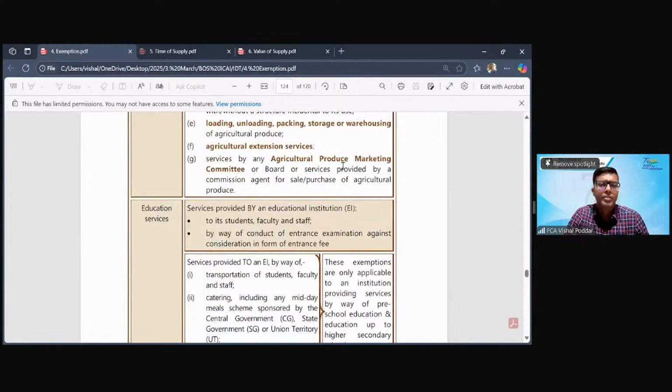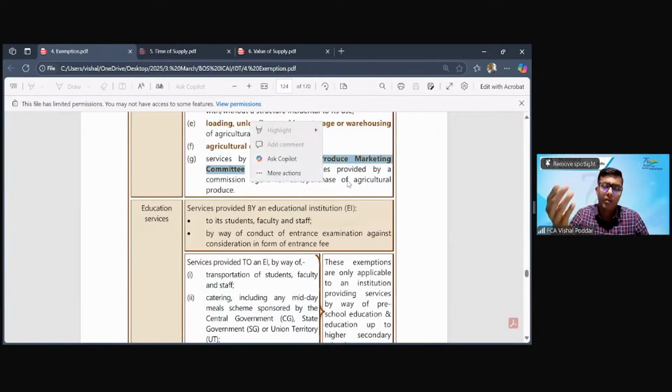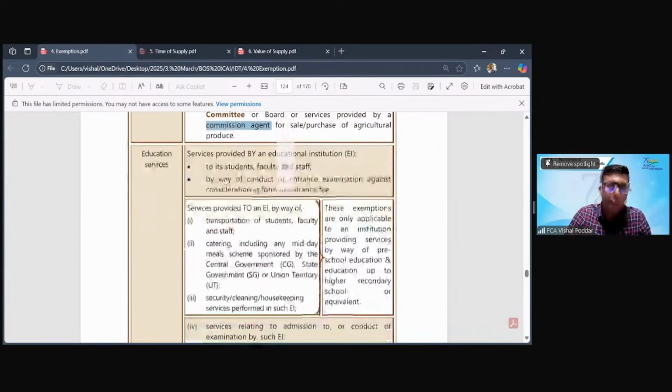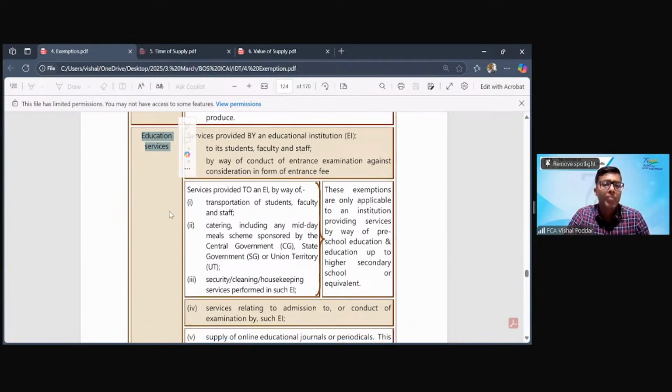Then agriculture extension and the commission which is charged by the APMCs. Commission means the charges what these APMCs, that is the market committee boards, charge, that is exempt, plus the agents, the adhatiyas, who are so-called, whatever commission they charge for the purchase and sale of the agriculture produce, that is also exempt. Then we come to the third category, which is education, a very important category, but this will have